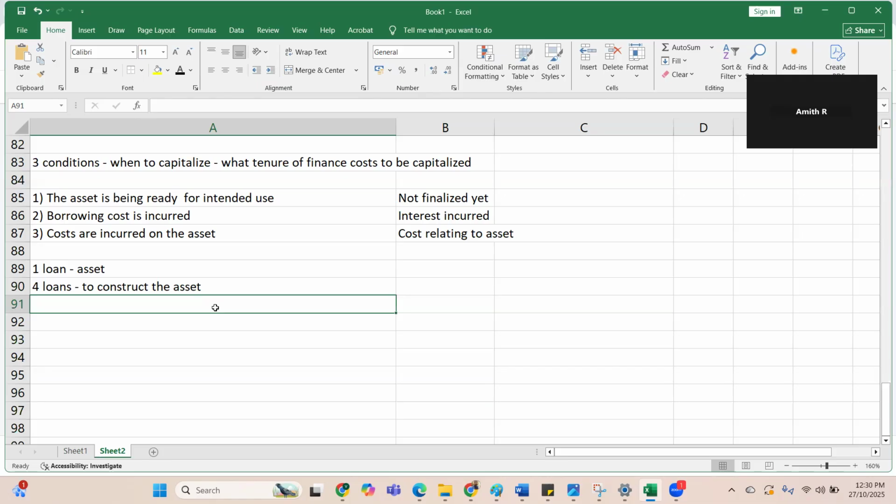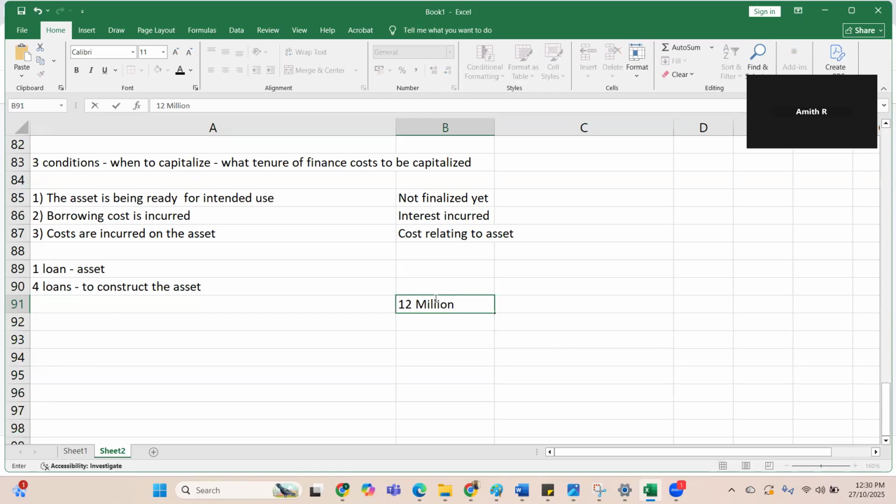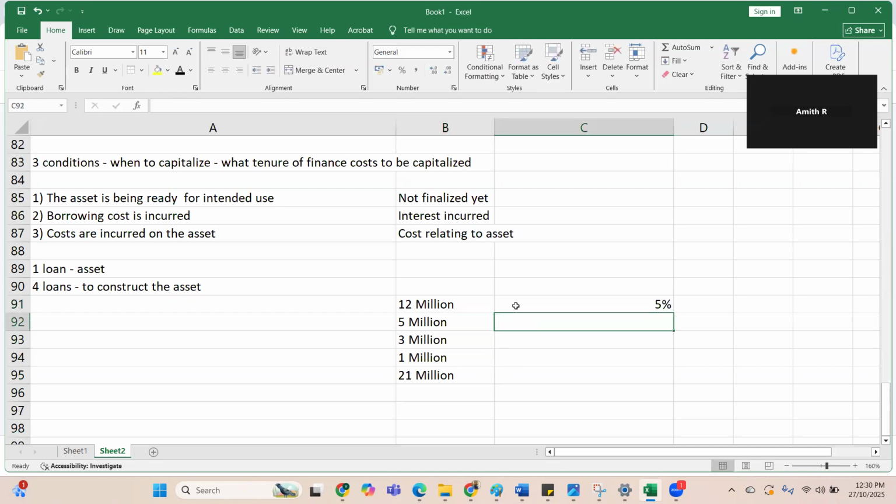So let's say that you have four loans. You have a loan for 12 million, a loan for 5 million, a loan for 3 million, and a loan for 1 million. Hypothetical scenario. The total is 12 plus 5, 17, 21 million. Let's say this is carrying 5% interest, this is carrying 2% interest, this is carrying 7% interest, this is carrying 6% interest.